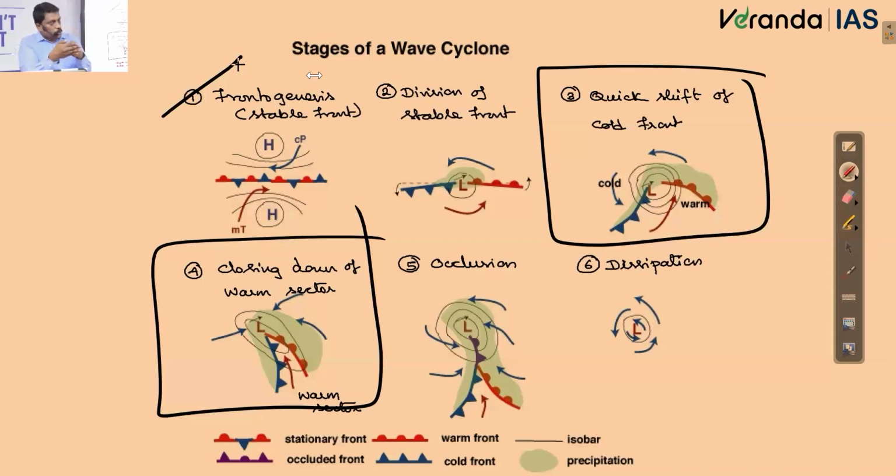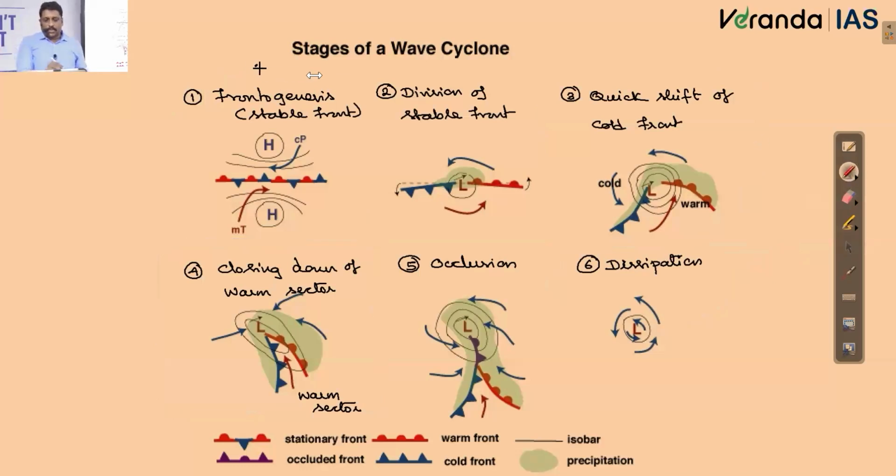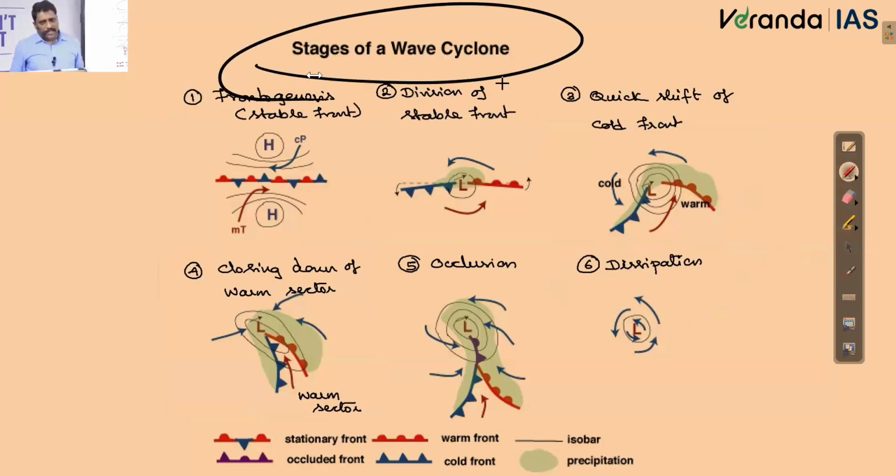This is what you call as the stage of occlusion. Somewhere I said very carefully, if I look at it, the warm front itself will be replaced by what? Cold front. And when the complete warm front is replaced by cold front, that is what we call dissipation, or the very end of the cyclone as such. Right? This is all about temperate cyclonic circulation. What are the different stages? Somewhere we have an idea.